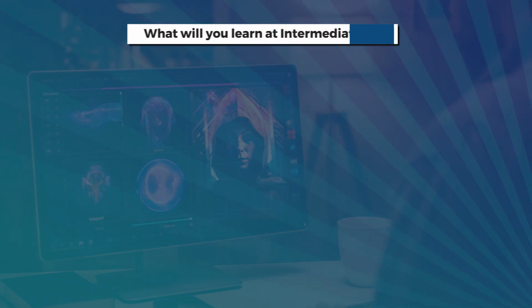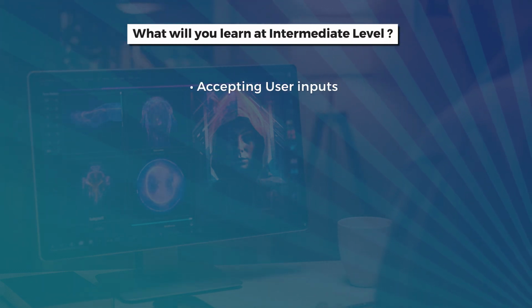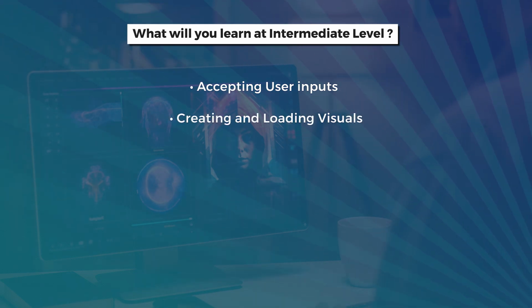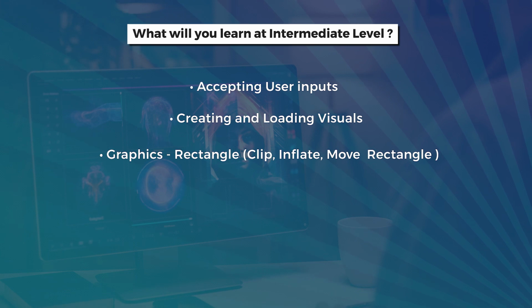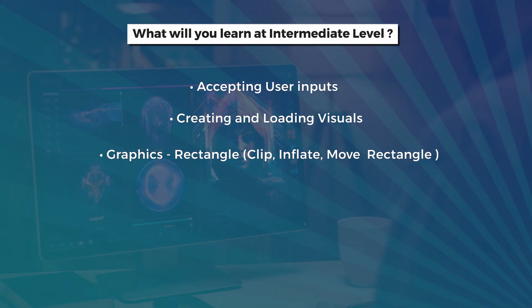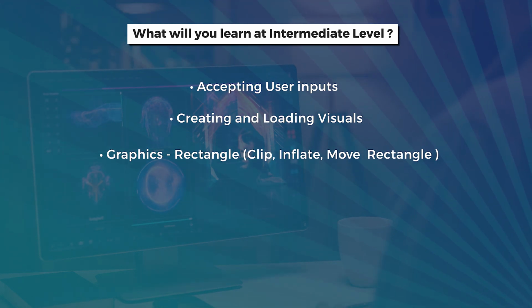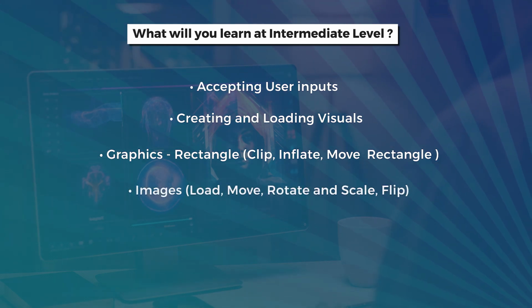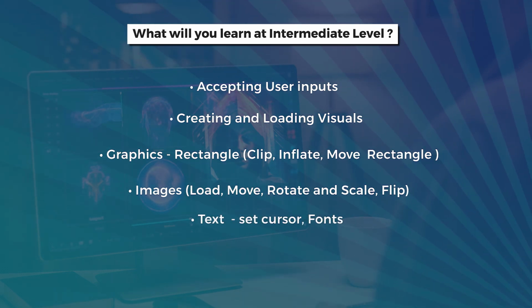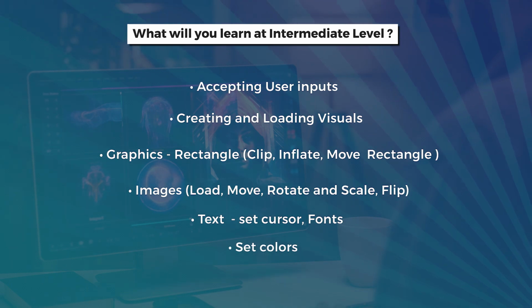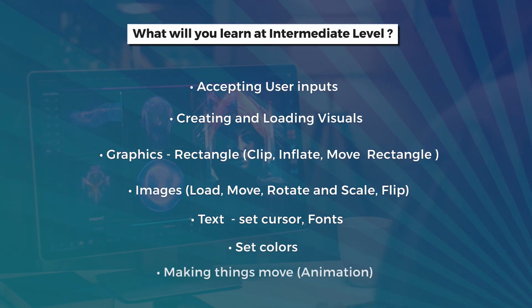What you will learn at intermediate level? You will learn how to accept the user inputs, how to create and load visuals, how to create different graphics rectangle like clip, inflate, move rectangle. You will learn about images, like how to load them, move them, rotate and scale them or flip them. You will also learn about different fonts, text, cursors, different colors, and at the end we will learn how to animate the object.